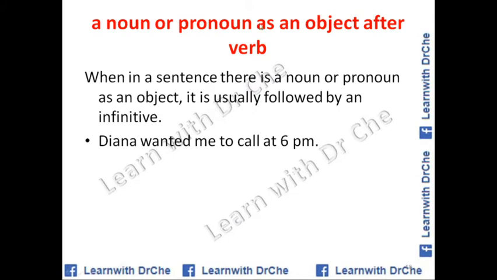A noun or pronoun as an object after a verb. When we are talking about the infinitive, the last one was after an adjective. After an adjective, we use the infinitive. And when in a sentence there is a noun or pronoun as an object, for example, me is the object, it is usually followed by an infinitive.